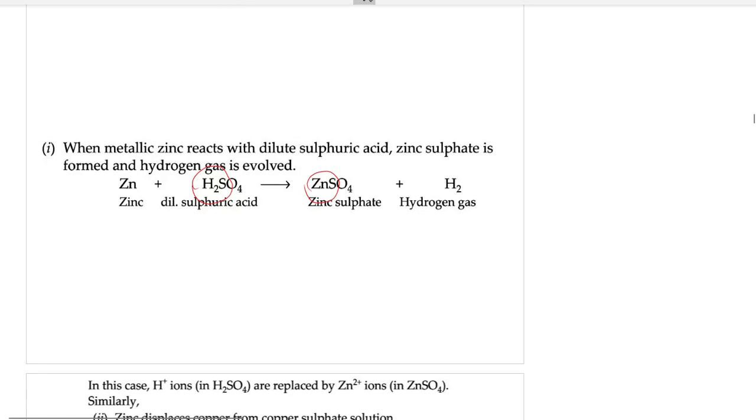When metallic zinc reacts with dilute sulfuric acid, zinc sulfate is formed and hydrogen is evolved. So what happens is zinc is above hydrogen in the reactivity series. Now you must be wondering how come hydrogen is a part of reactivity series? It is not even a metal. I know it is not even a metal, but it is a positive ion. It possesses the properties of positive ions and is considered to have properties of metals. That's why it is placed in reactivity series.